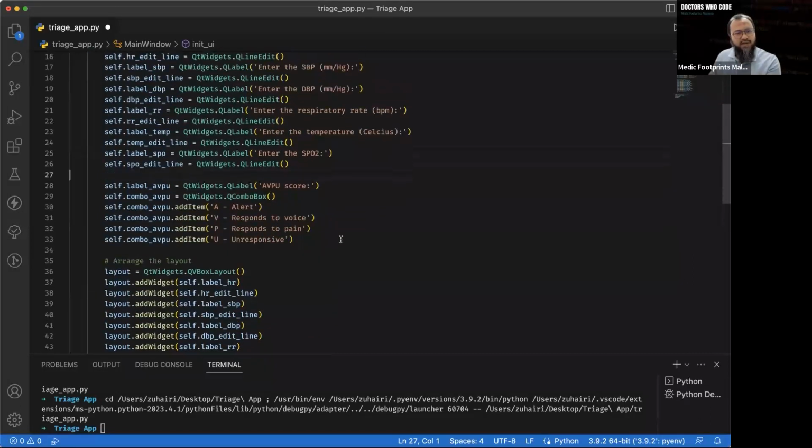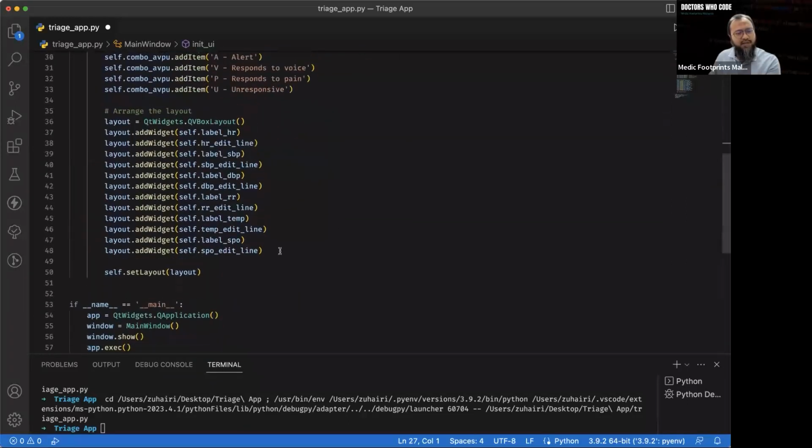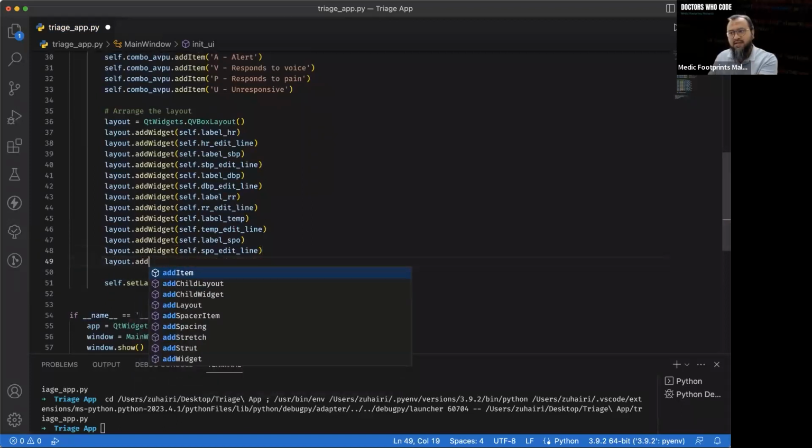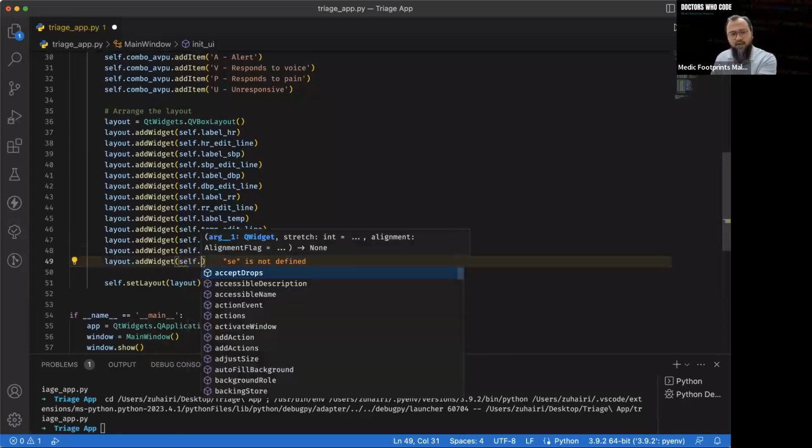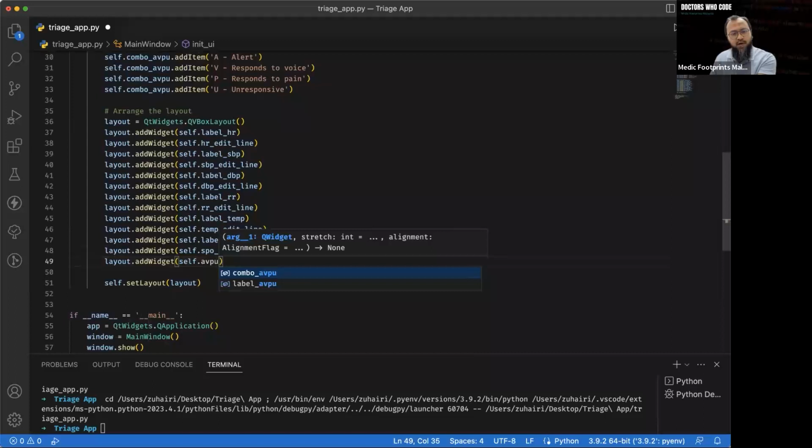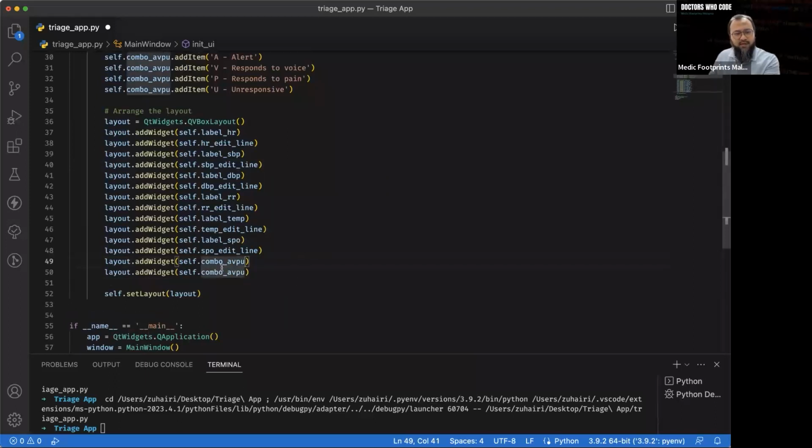So now we are adding all these items here, and again we have to put it in the layout down here. Layout dot add widget, self dot combo AVPU. Yeah, there we go. Don't forget also to add the label as well. So just above it we add the label AVPU. Okay, there we go. And let's try and run this program quickly.